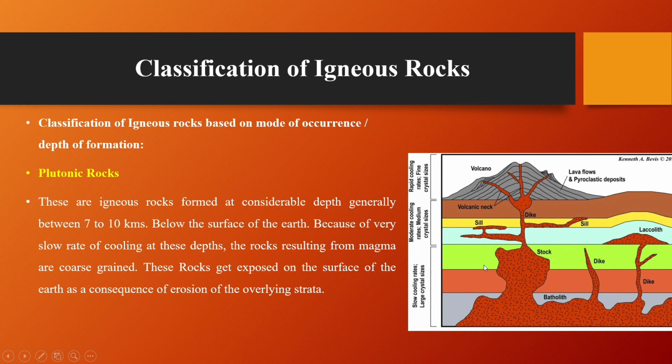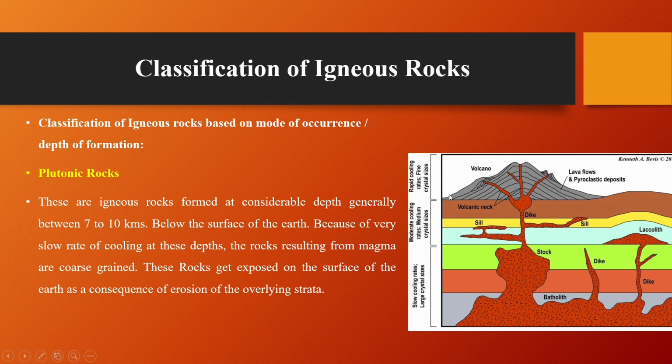These are the igneous rocks formed at considerable depth, generally between 7 to 10 kilometers below the surface of the earth. Because of the very slow rate of cooling at this depth, the rocks resulting from magma are coarse grained.